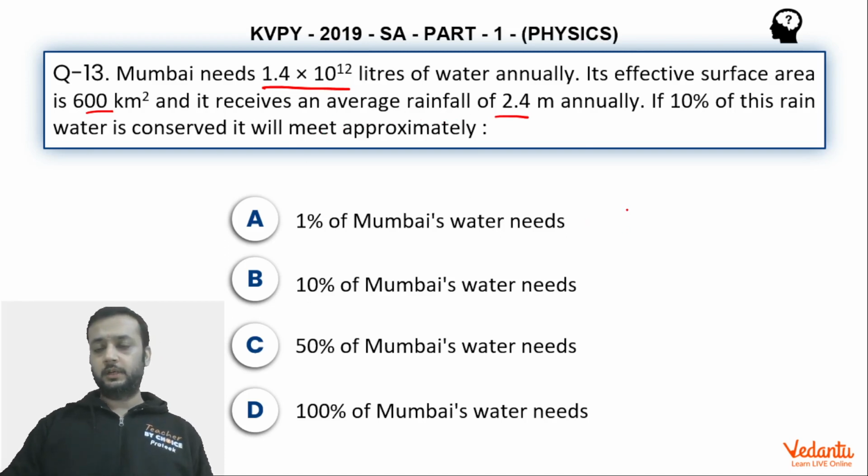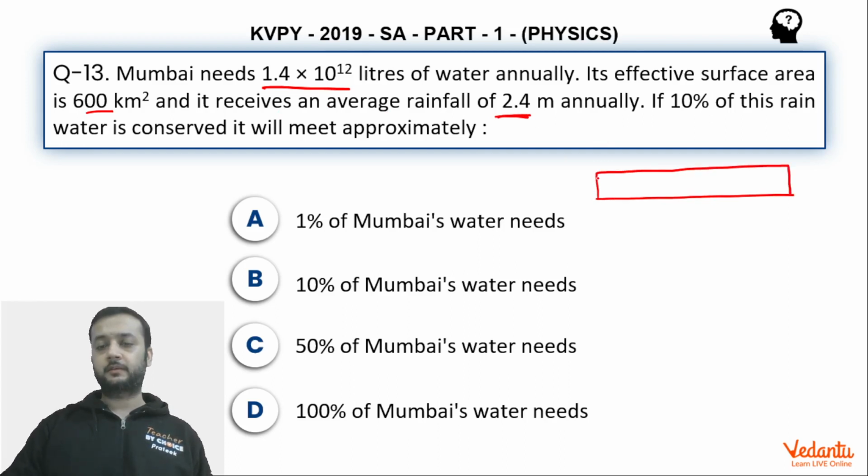Okay, now let's understand how rainfall is measured. So what does this 2.4 meter mean? This means that if this is the area of Mumbai and we collect the whole rain, it is the height up to which rain water will be filled. Suppose we create a container which has a surface area equal to that of Mumbai. So suppose this is the container whose surface area is that of Mumbai, and we start collecting rainfall in this. The height up to which it will be filled is 2.4 meters. This is what the statement means.